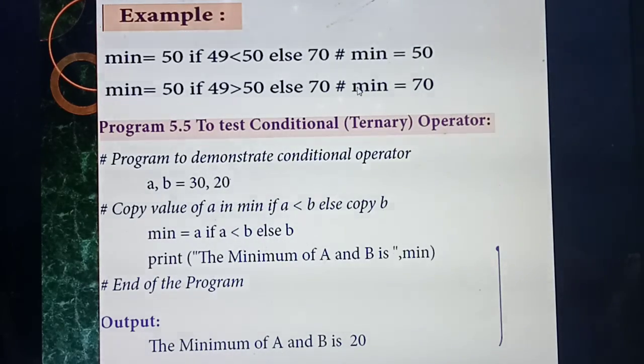Before that year, the same question they asked, and students got confused. They asked, why ma'am, they have given the minimum value is 50 only. But here, see, 49 is greater than 50. So why can't the value be 50? That's wrong. 49 is greater than 50, so your condition is false. False means automatically go to which part, students? 70. So they get the confusion: the minimum they have given is 50, no? So how will you get the answer 70? It's not that. The condition is false, so automatically go to the else part. So the answer is 70.